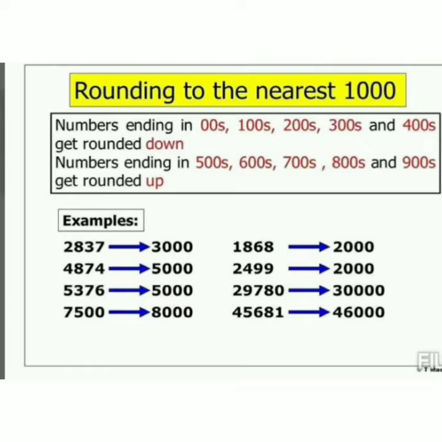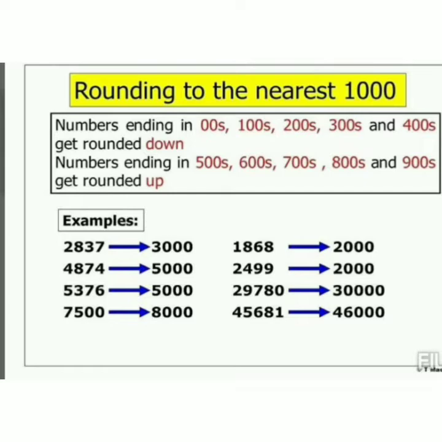For example, if I have 2837, 837 is nearest to 1000. So I have to make it the next 1000, like 3000. 5376. 376 is nearer to 0. So I have to make it the previous 1000.